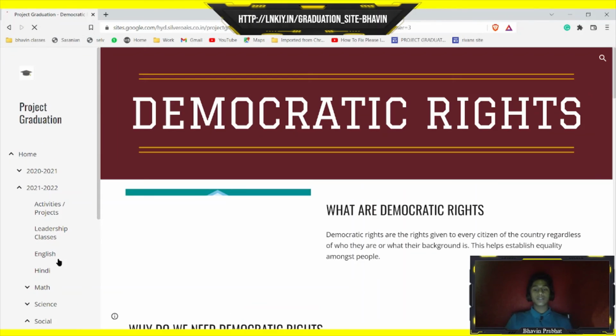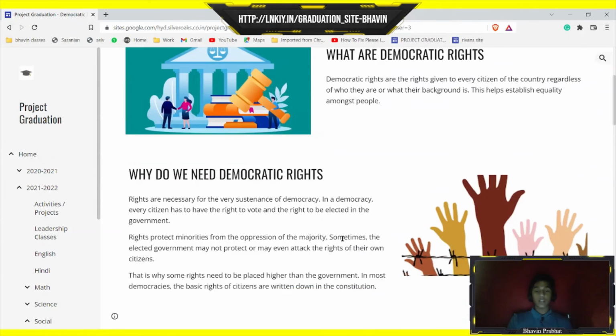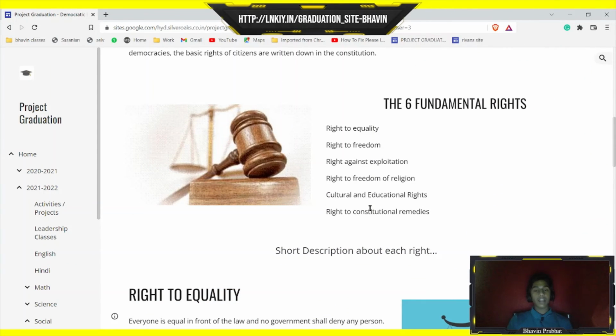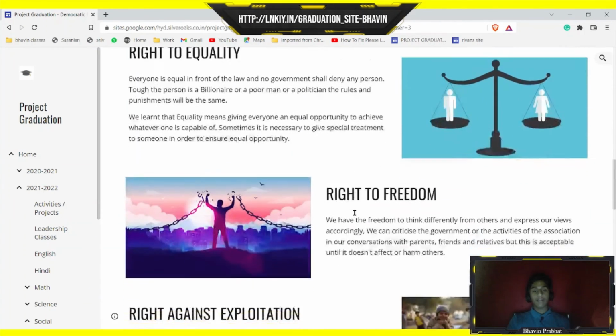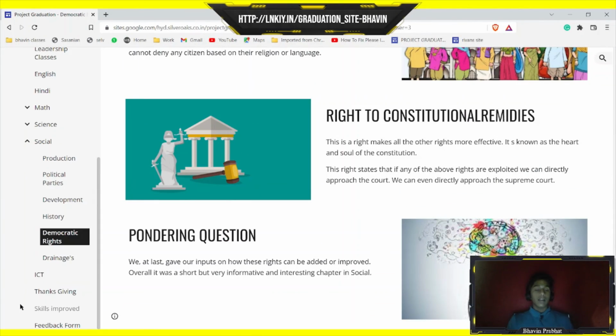Then comes democratic rights. Though this is a small but informative chapter, I have written about the definition of democratic rights. Why do we need democratic rights? Six fundamental rights: the right to equality, right to freedom, right against exploitation, right to freedom of religion, cultural and educational rights, right to constitutional remedies. And then here I have written in detail about each right. And then we had a pondering question. So we had a debate on this question whether the rights can be improved or added, and finally we came to the conclusion that there is a lot of scope to do so.